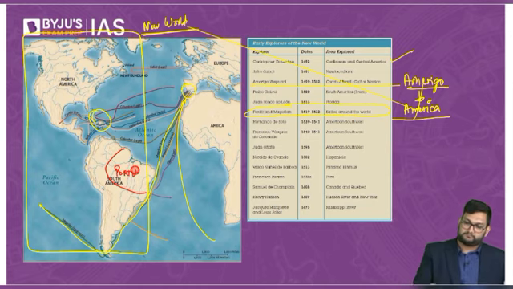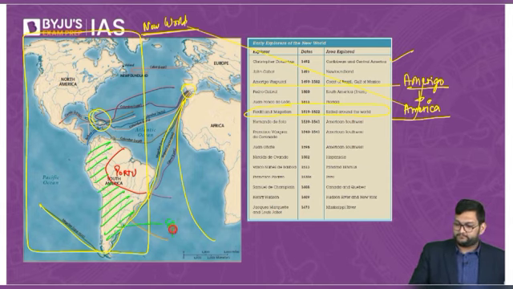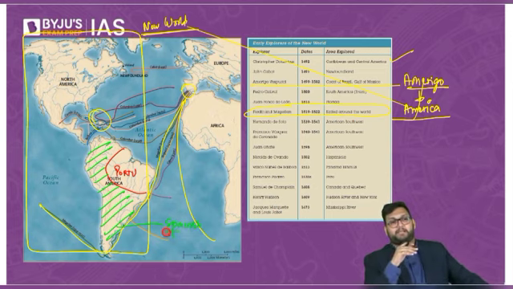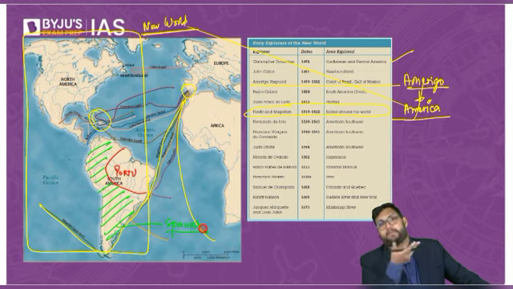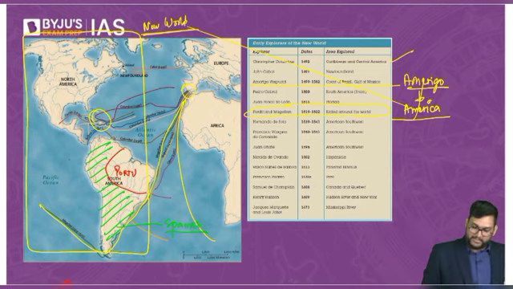What was left was under the Spanish. That is why you would know that within South America, Brazil speaks Portuguese. Other than that, everybody speaks Spanish.